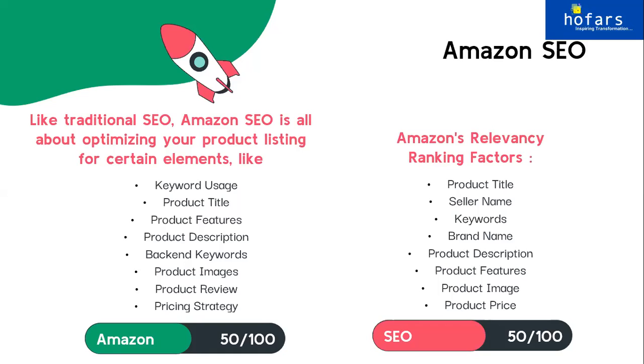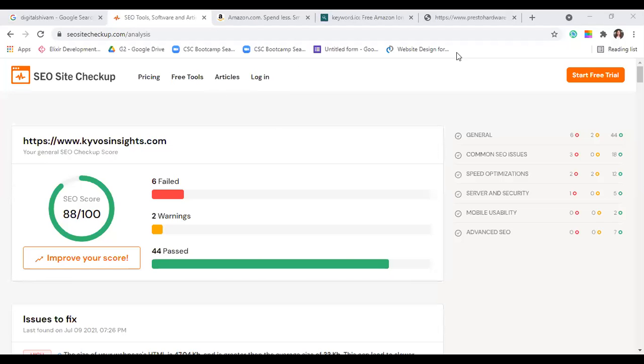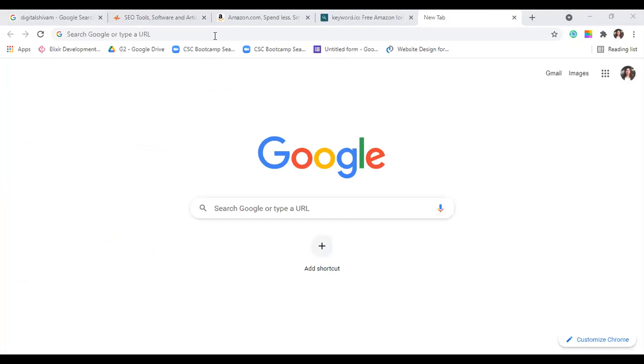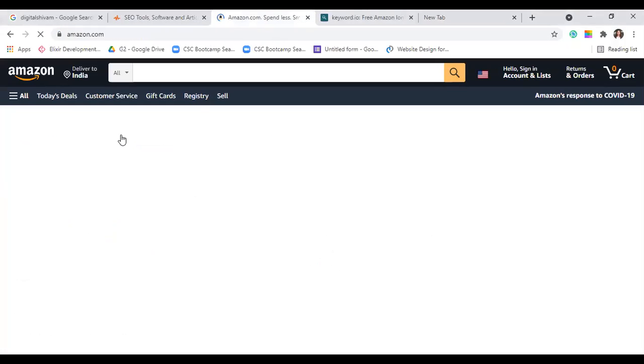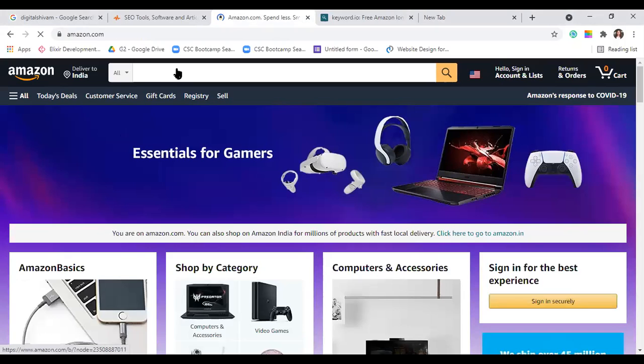Anyway, at that point in time, I actually came across Amazon SEO as well. It also has a search bar. Let's move to Amazon itself so that it's easier for you to understand. There are basically three ways you can optimize on Amazon. Here it is, I've already opened it for you. Okay, let's start. This is your search bar.